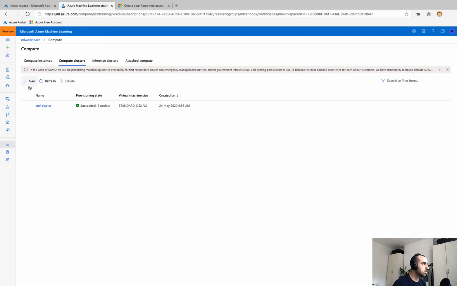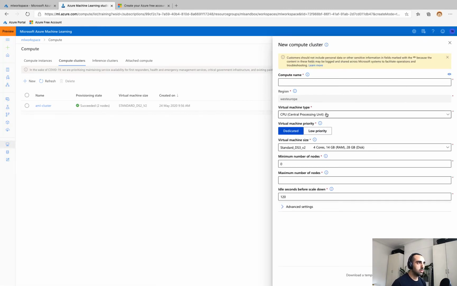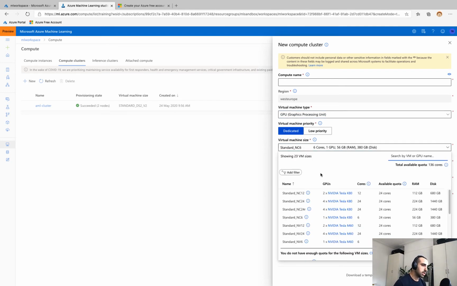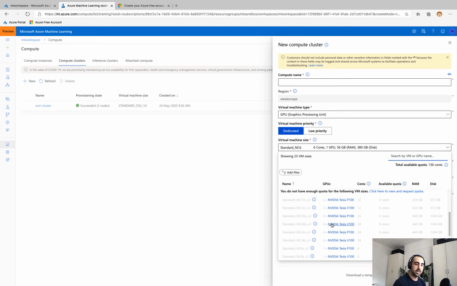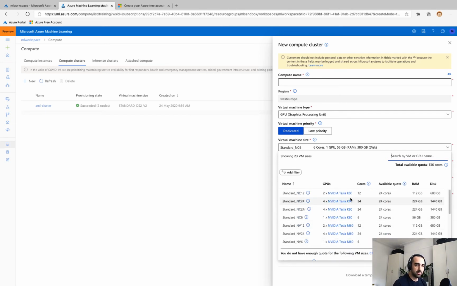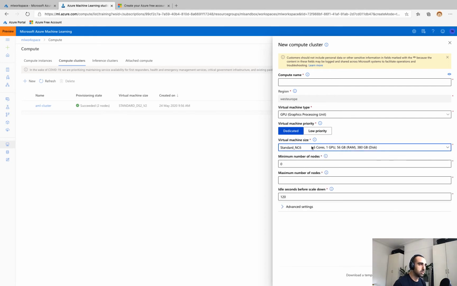And so if I click on New, you can see here we've got the option to create CPU or GPU variant compute clusters. So if I select GPU, all that's going to do is change the virtual machine size option list to include a number of those that have these NVIDIA Tesla graphics cards attached. And that might be appropriate for the specific machine learning task that you're trying to tackle.